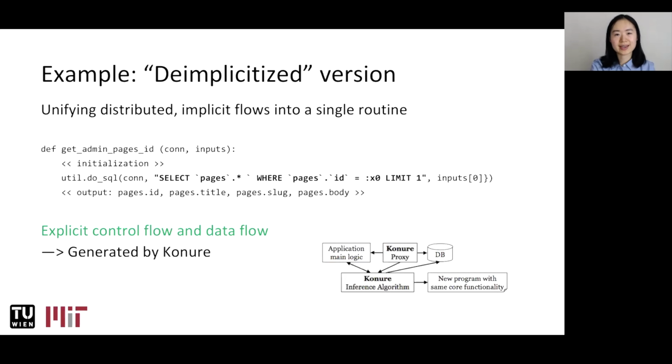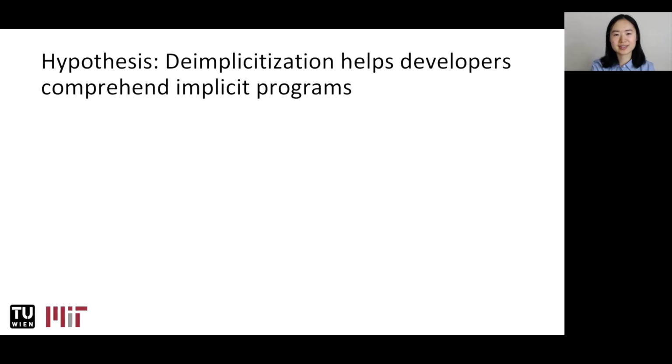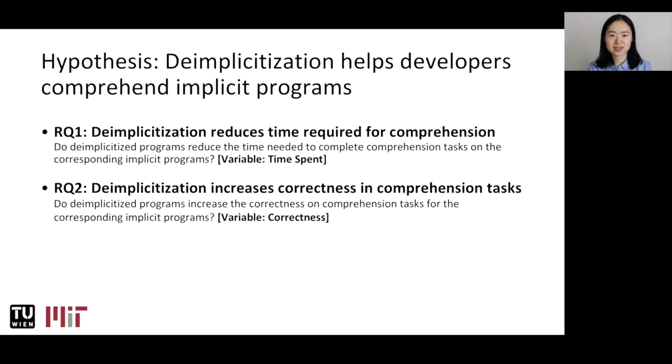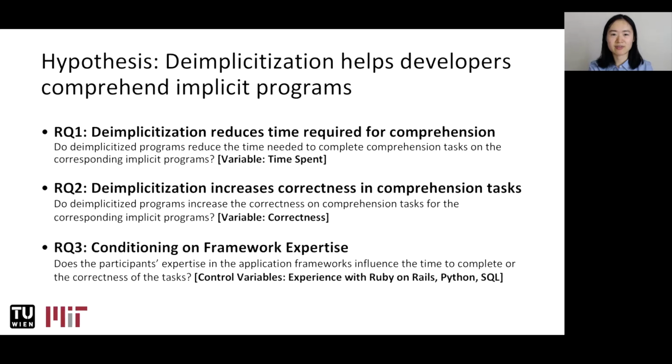A way to obtain deimplicitized versions is by running our research tool called Conure, which intercepts database traffic during program execution. Our hypothesis is that deimplicitization can help developers to comprehend implicit programs. We split the hypothesis into 3 research questions. Does it improve comprehension time? Does it improve comprehension correctness? And does it depend on the expertise of the application framework?